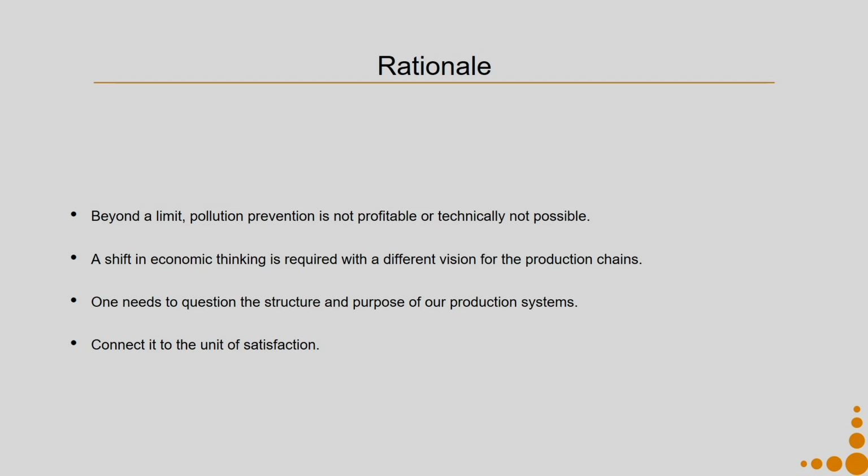So, we need to shift in our economic thinking, and we have to revision how we organize our production chains. For that to happen, one needs to question the structure and purpose of our production system and connect it to the unit of satisfaction.